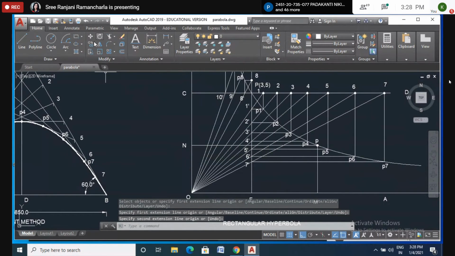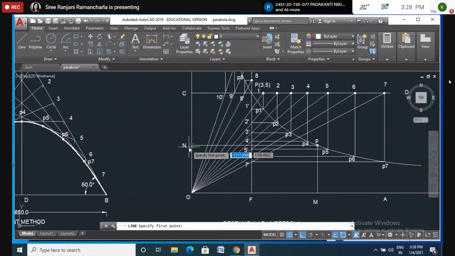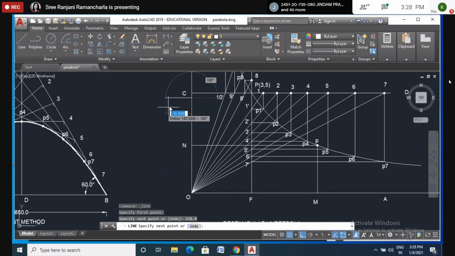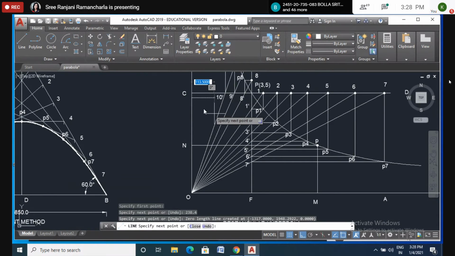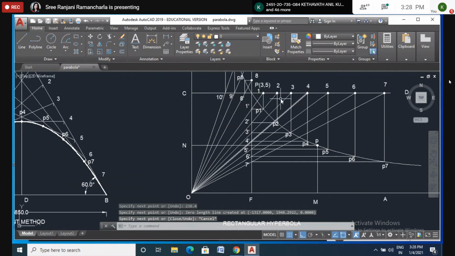I want to measure 238.4 here. Where is it? So it is coming here. From here till here it is 238.4. Okay, so here I'll put a point.